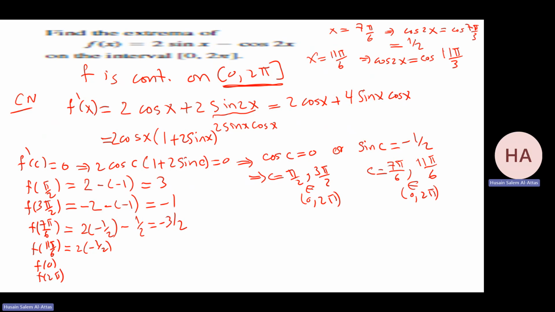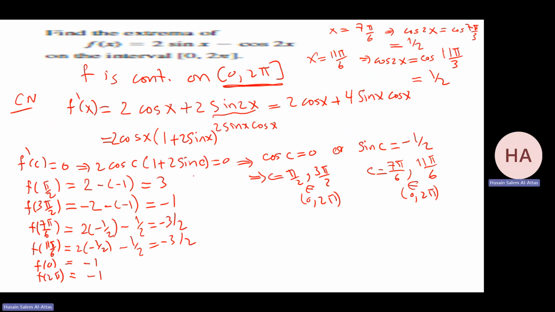So 11 pi over 3 will be in the fourth quadrant. So still this is half. So this will give me the same value, which is minus 3 over 2. At 0, quickly, it will be 2 sine 0, which is 0, minus 1. So this is minus 1. At 2 pi, I know sine 2 pi is 0 and cosine 4 pi is 1. So that will give me minus 1.